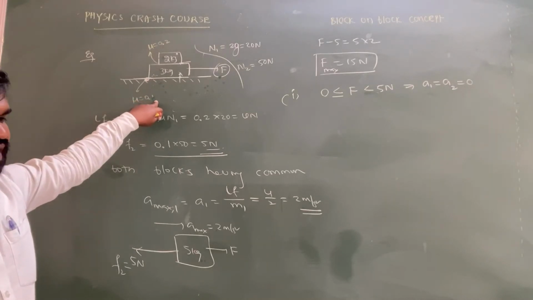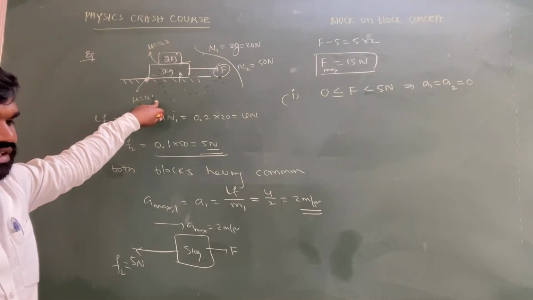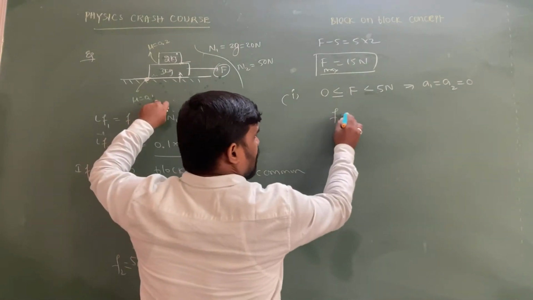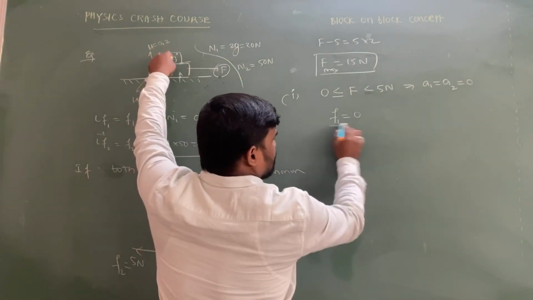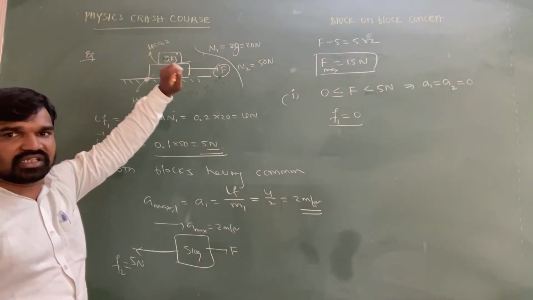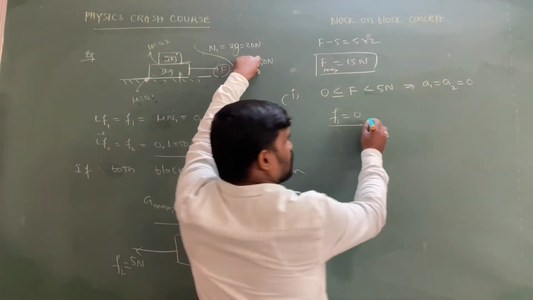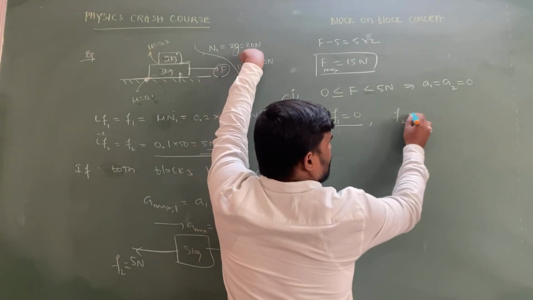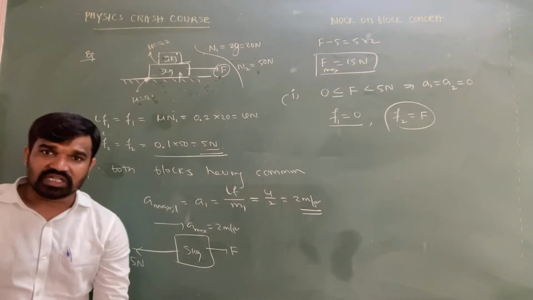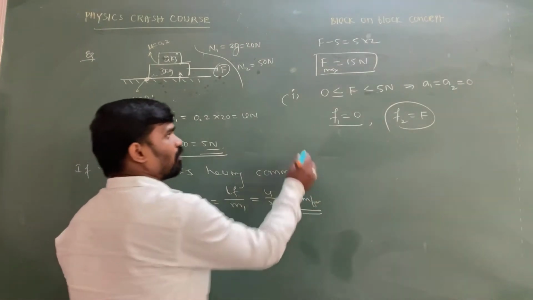Once it is greater than the limiting friction, only then does the system start to accelerate. So if there is no acceleration on the upper block also, static friction will become 0, because static friction equals mass into acceleration. So static friction equals 0, and the lower block's static friction is the applied force only. Static friction is a self-adjusting force which is equal to the applied force only.